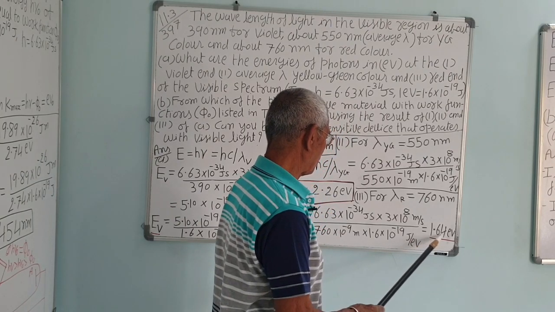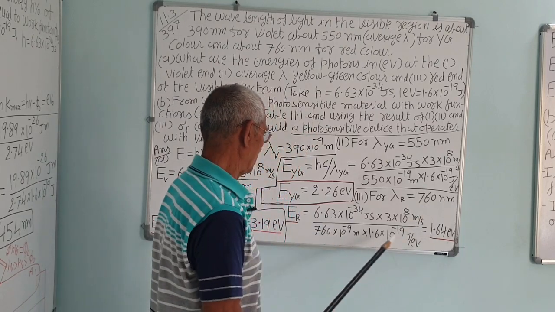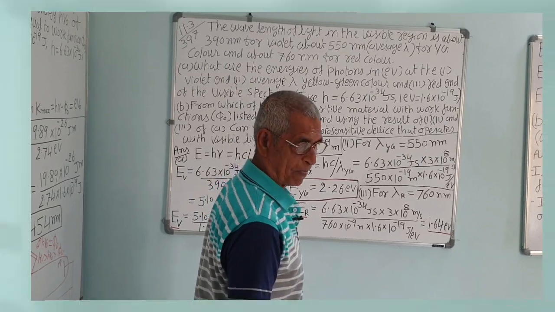That comes about 1.64 electron volt, because the longer the wave, the lesser the energy, and vice versa.